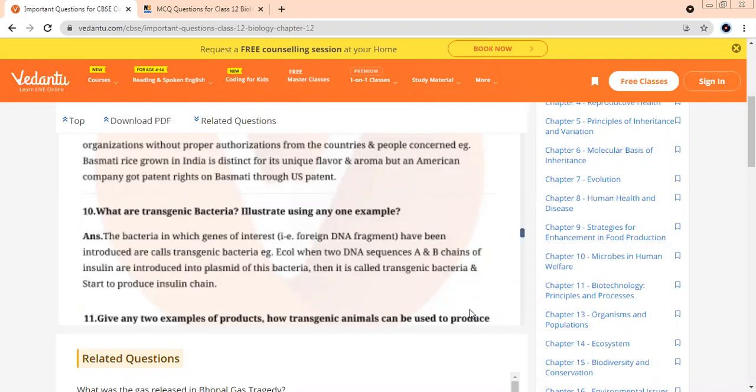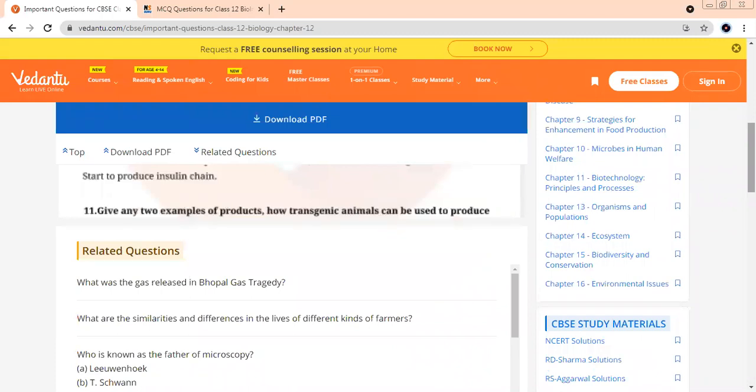We had talked about insulin, you remember? Yes, ma'am. E. coli bacteria, 2 DNA sequences produced in plasmids for production of insulin. So that would be the best example used for insulin. Two examples of products of transgenic animals can be used to produce our product.